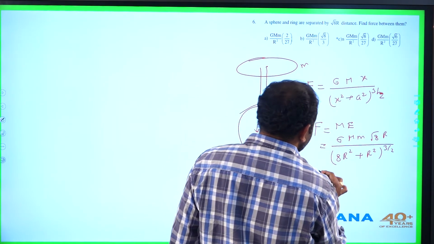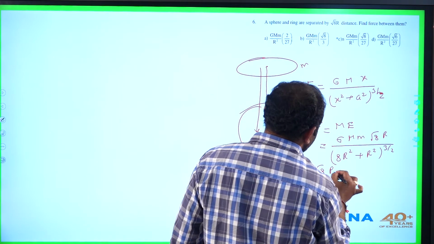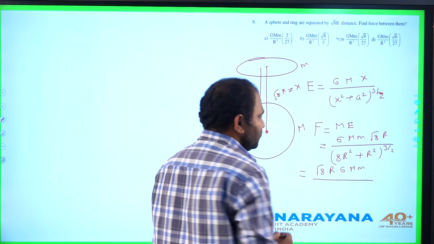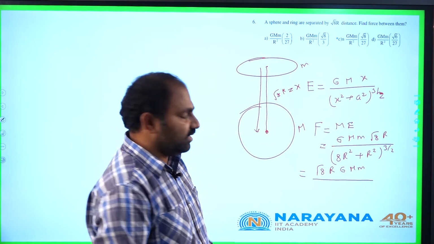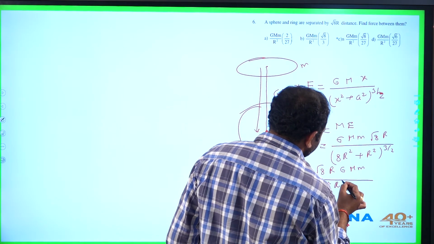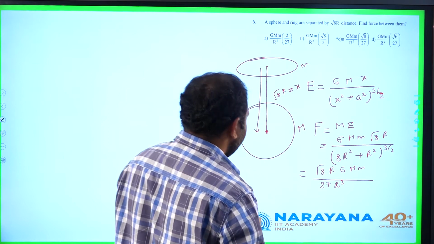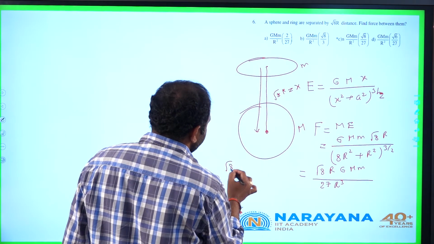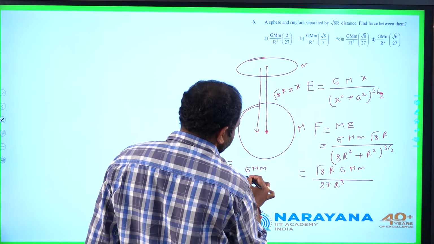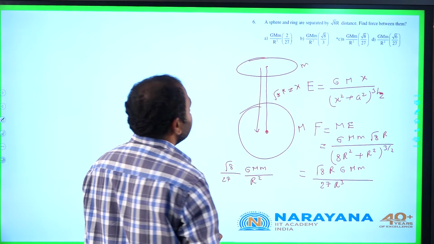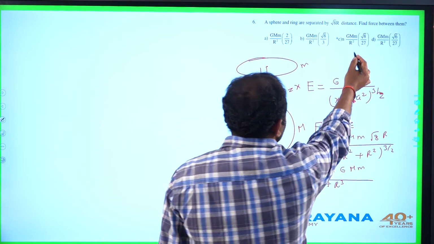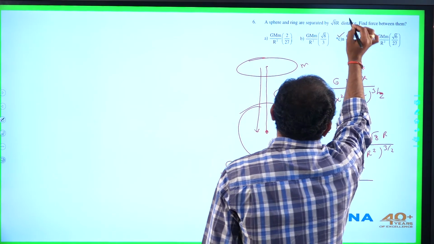This is equivalent to root 8 r into G m1 m2 by (9 r square) whole power 3 by 2, which is 27 times r cube. So finally this is root 8 by 27 times G m1 m2 by r square. It is given as option C, G m m by r square into root 8 by 27.